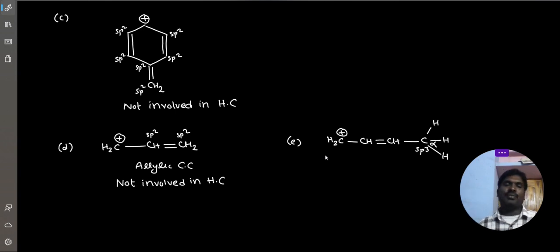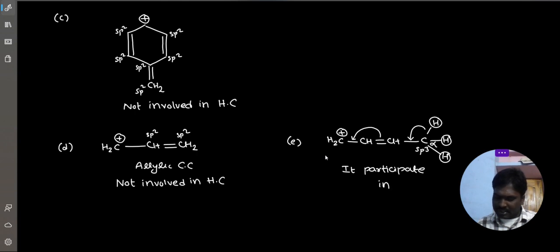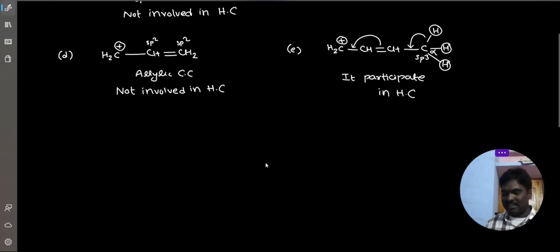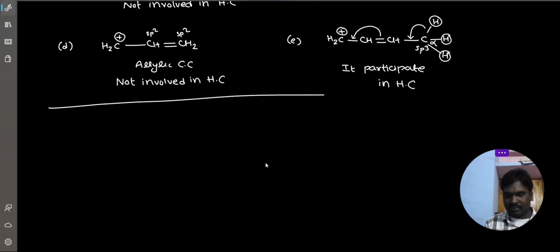At that carbon, 3 alpha hydrogens are there. That's why here 3 alpha hydrogens are involved in hyperconjugation. So the 3 alpha hydrogens can stabilize the carbocation. So it participates in hyperconjugation. Understood?